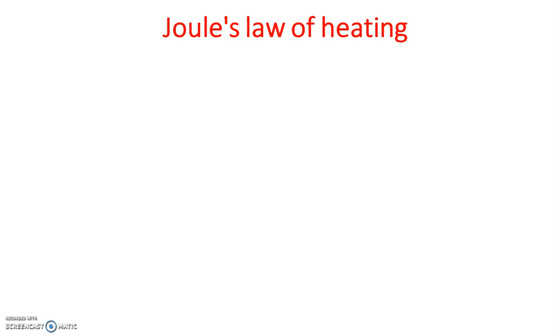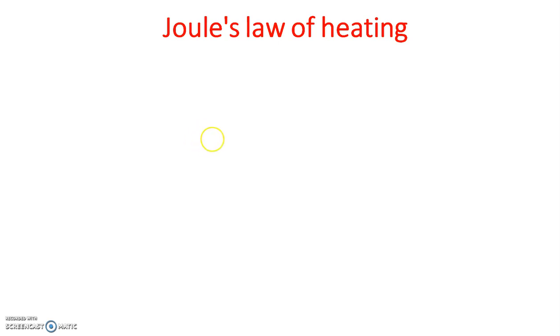You yourself might have noticed or observed, if current is flowing for a longer time, what happens? Will heat energy be produced more or less? Yes, heat energy produced will be more. Similarly, if more current is flowing, what happens? Heat energy produced will be more. Similarly, if the resistance of the material is large, what happens? The heat energy produced will again be larger. So that is the experimental observation.